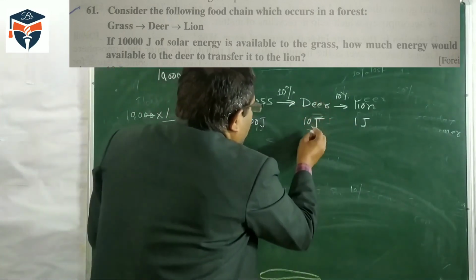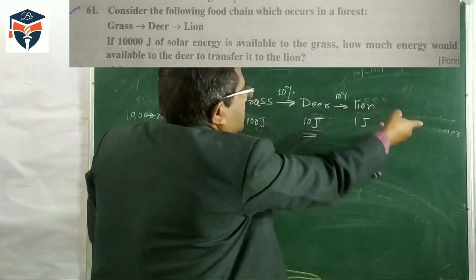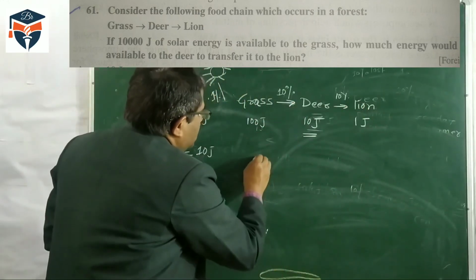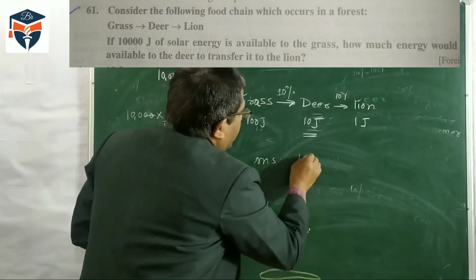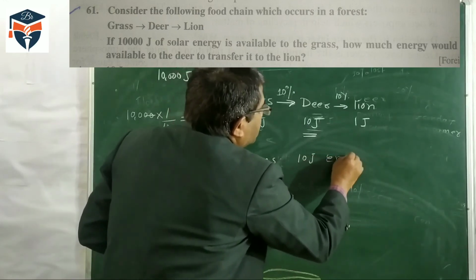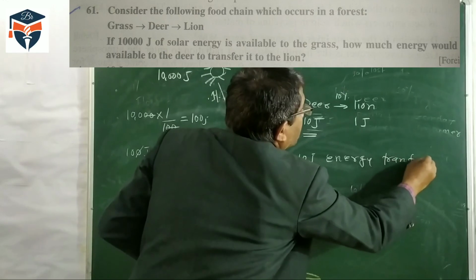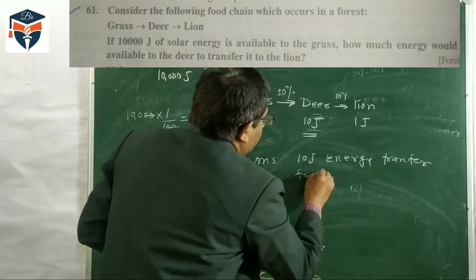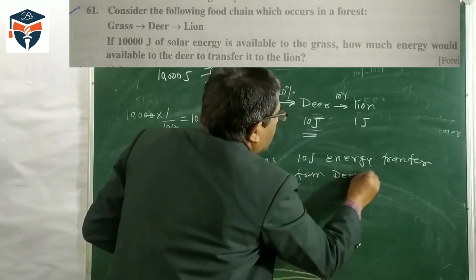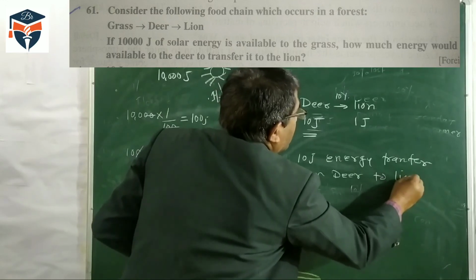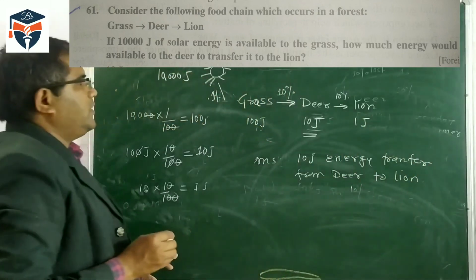So in the deer, 10 joule of energy is present, and the answer is 10 joule of energy transferred from deer to lion. This is the answer to the question.